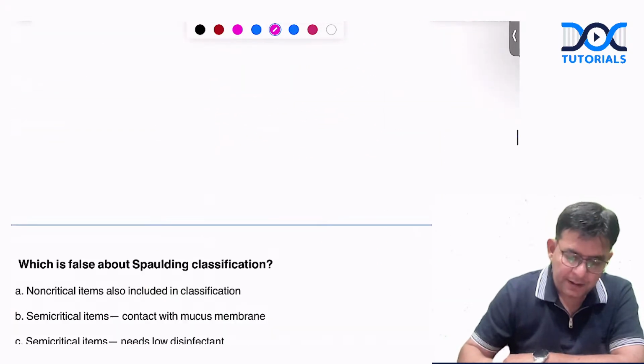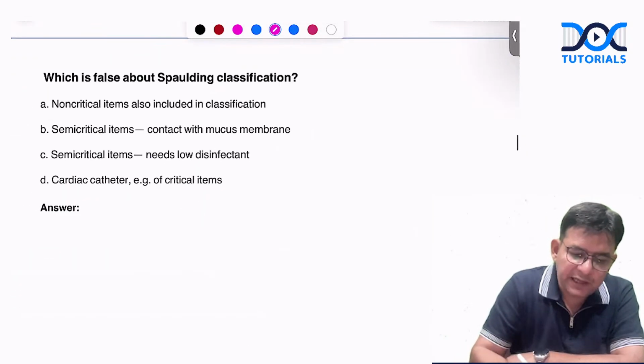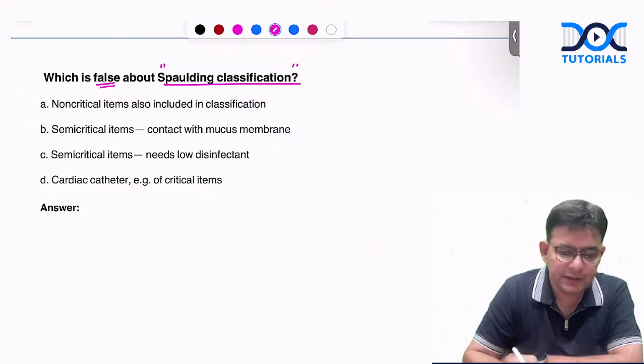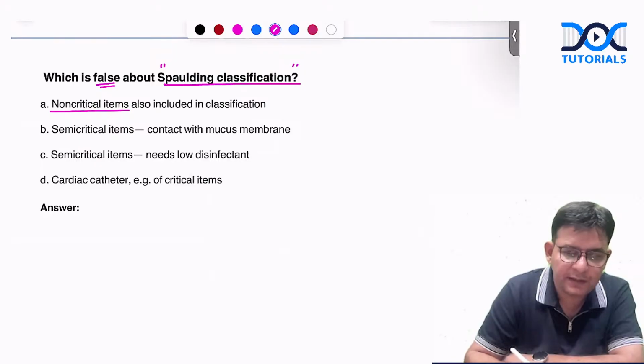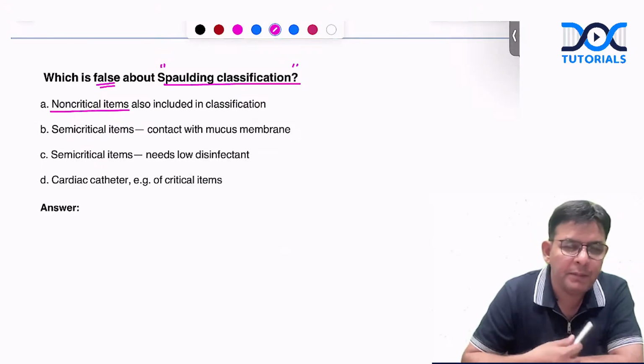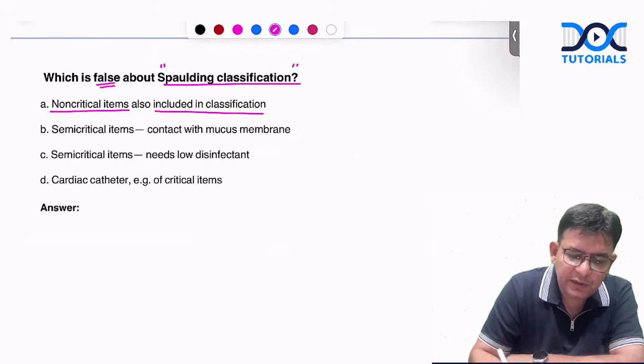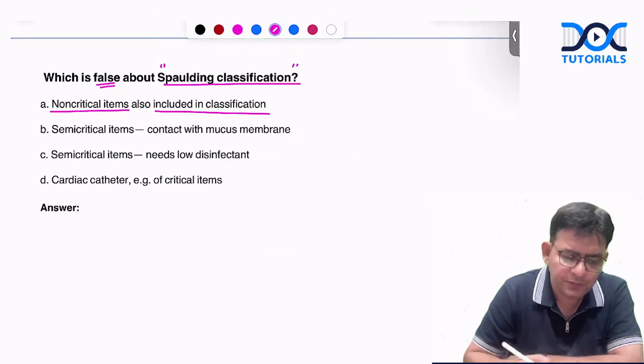Okay. Now coming to this: which of the following is false about the Spaulding classification? Spaulding classification, guys, is like non-critical items, which are not much of a problem, like the BP cuff, those which touch intact skin. They are also included in the classification. That's true.